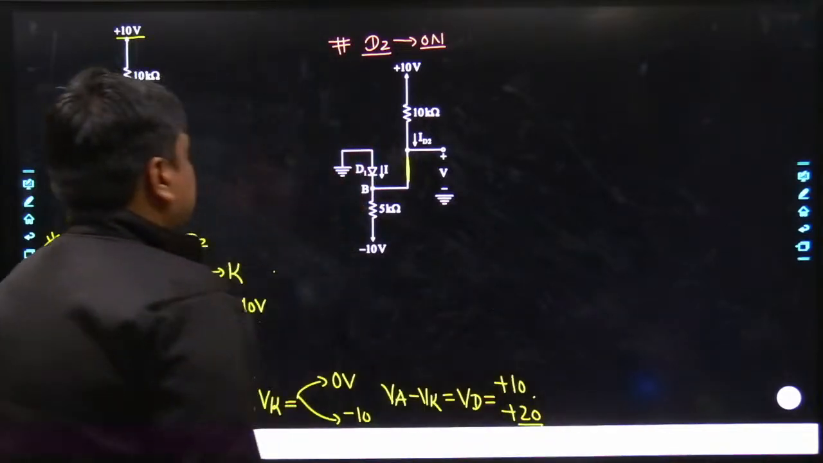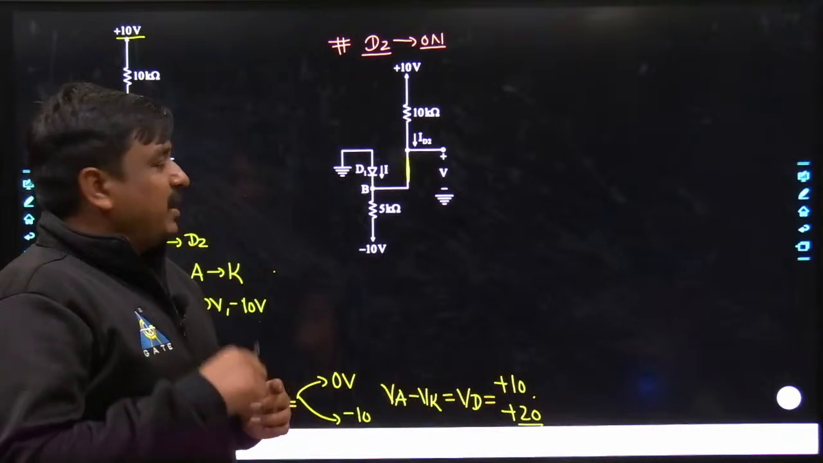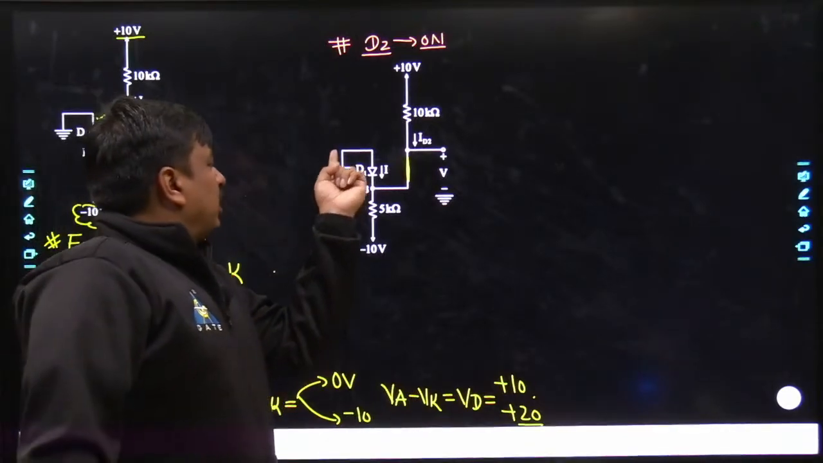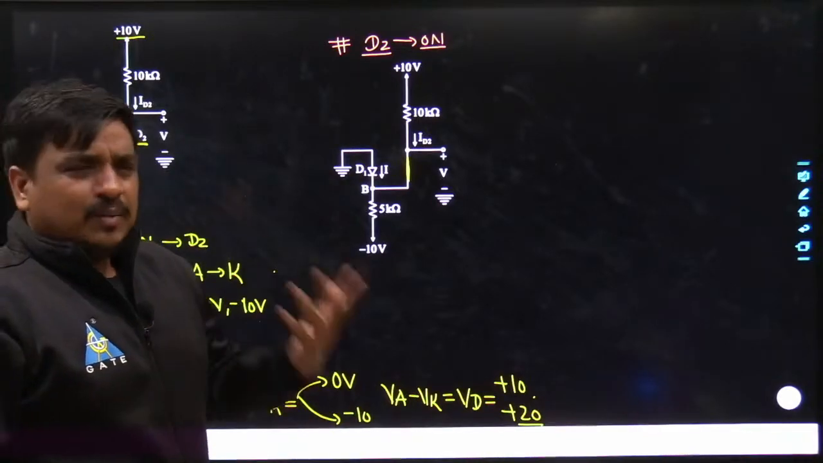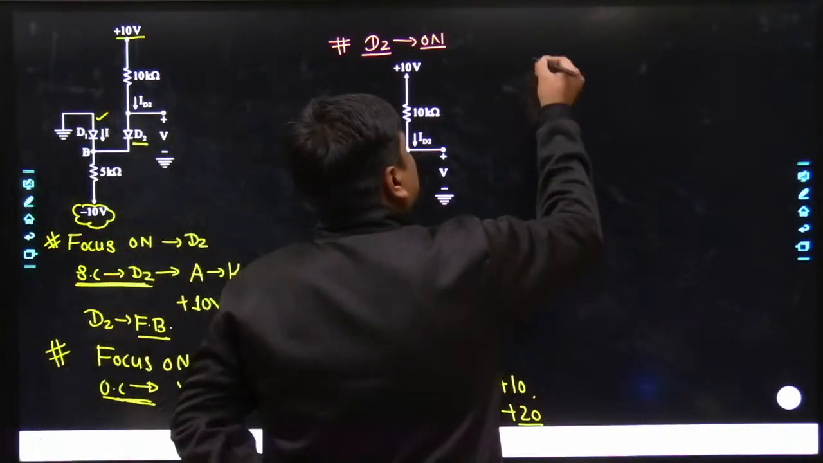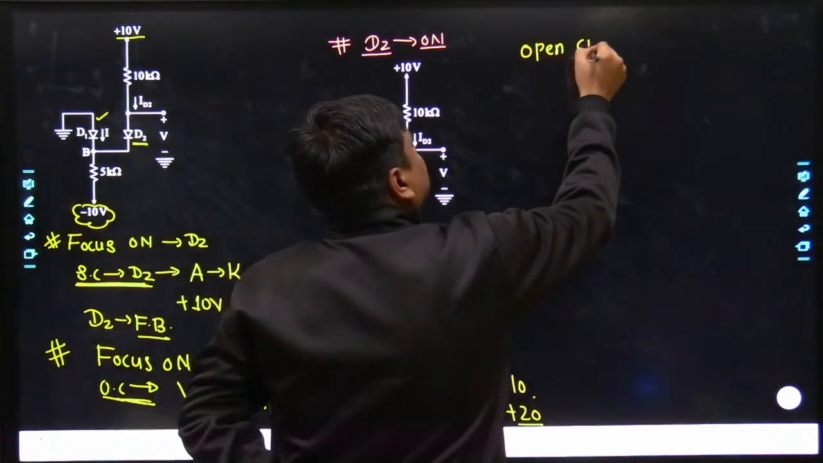Now may I know what would be my next agenda? My next agenda would be to know the state of D1. Again, you can perform the open circuit test or either you can perform the short circuit test. The choice is yours. Open circuit test.